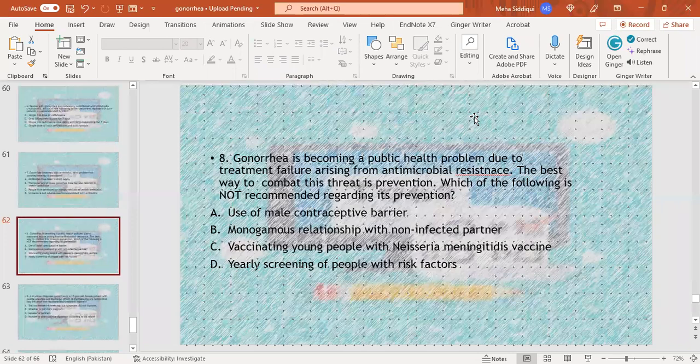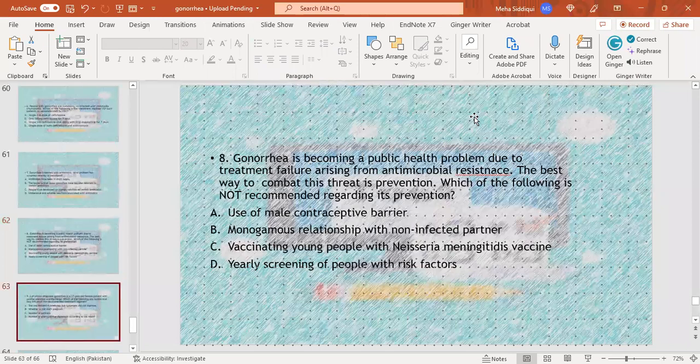MCQ number 8. Gonorrhea is becoming a public health problem due to treatment failure arising from antimicrobial resistance. The best way to combat this threat is prevention. Which of the following is not recommended regarding its prevention? Use of male contraceptive barrier, monogamous relationship with non-infected partner, vaccinating young people with Neisseria meningitidis vaccine, yearly screening of people with risk factors. C, because this is under trial and this is not recommended at the moment.